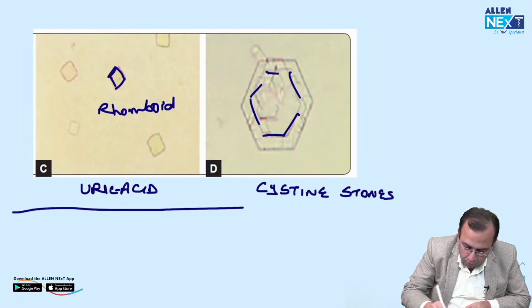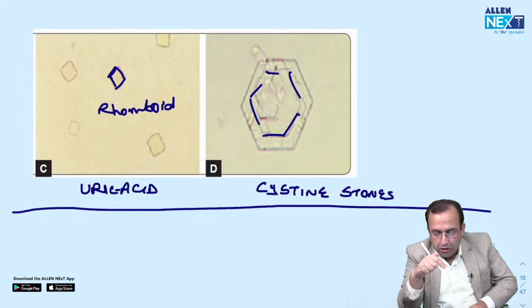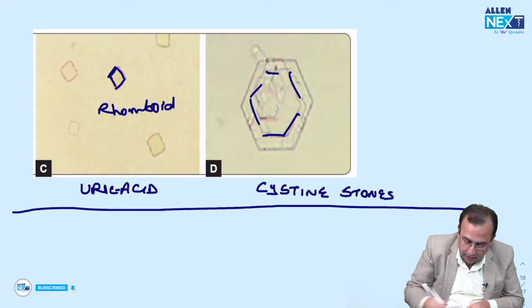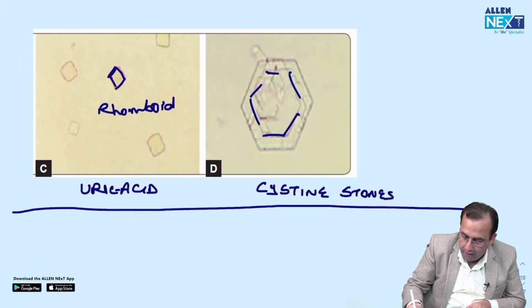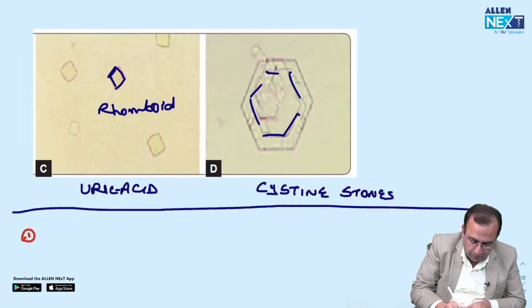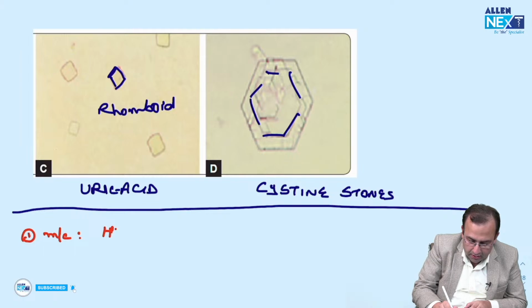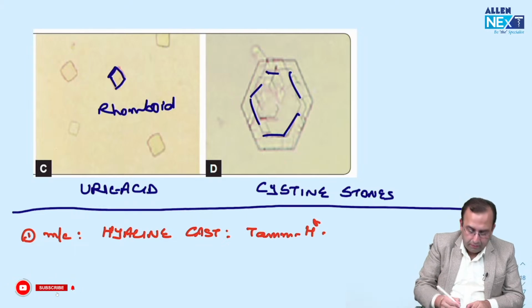And coming to urinary casts. Urinary casts was a new topic introduced in this December FMG, so the chances of this being repeated are very high. Which is the most common urinary cast? Most common is the hyaline cast, which is composed of Tamm-Horsfall phosphoprotein and can be seen normally also.